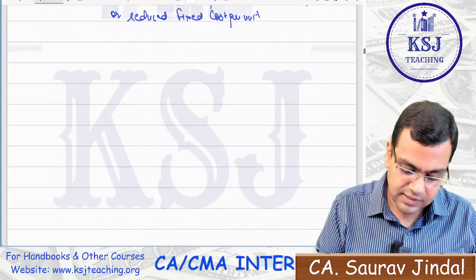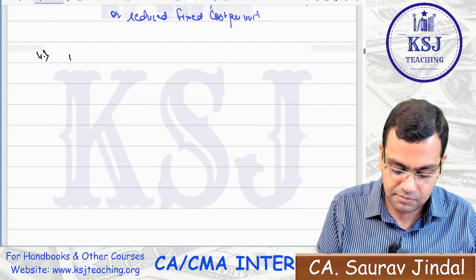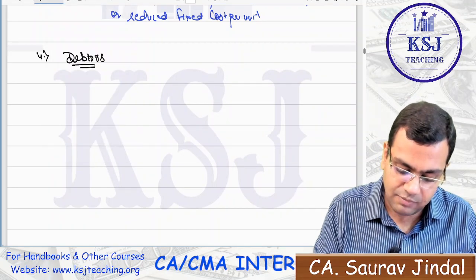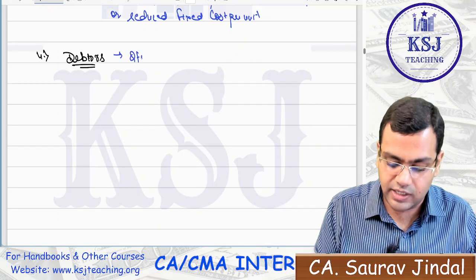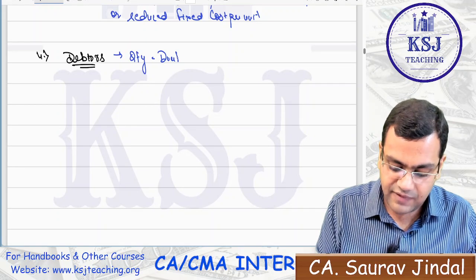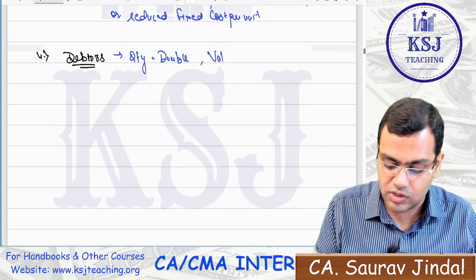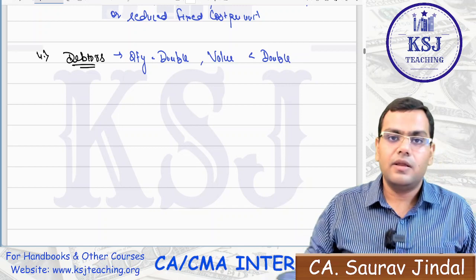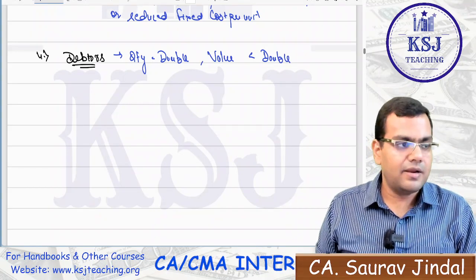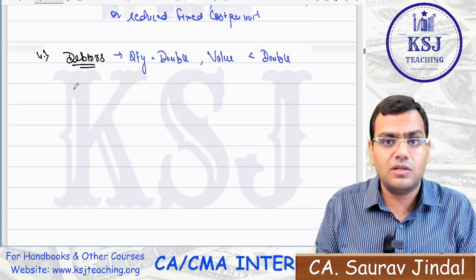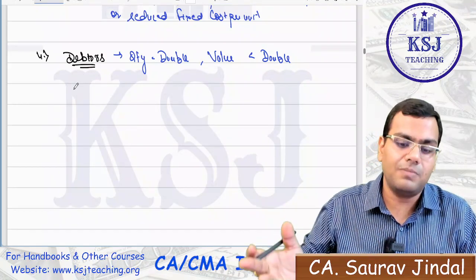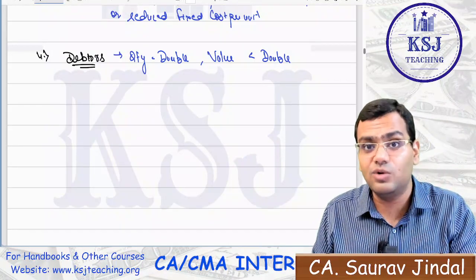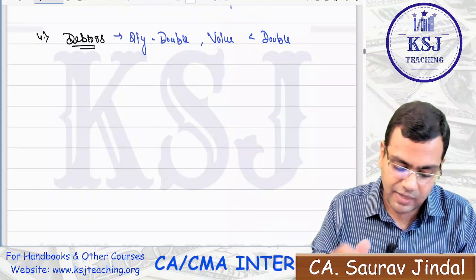Next impact is, now these were the important impacts. Now, the next impact is simple, sir. Debtors. Obviously, sir, if you are manufacturing more, you will be selling more, right? So, in case of debtors, the quantity will double, but the value of debtors will be less than double. It is not necessary that the value will be double. Value will be less than double, right? Because the cost is less, right? The value might be double also, if you want to increase your profit margins, but the value will be less than double normally, because you have reduced cost also, so your selling price also might reduce.